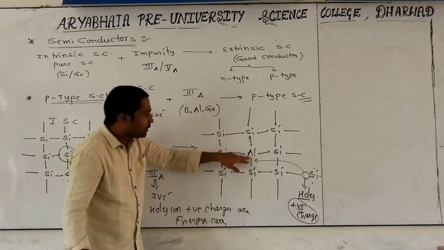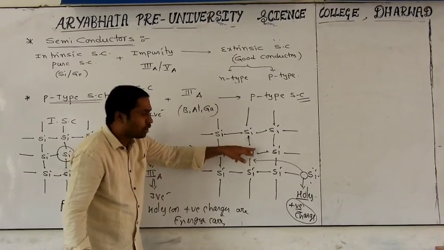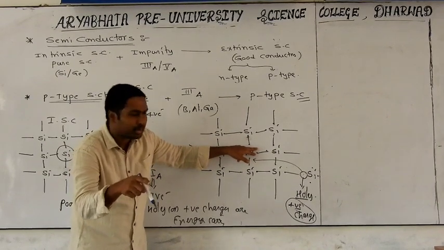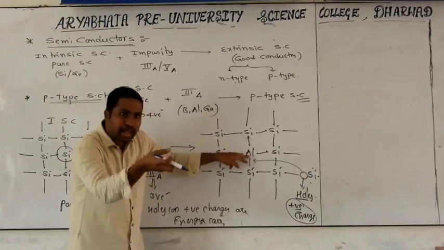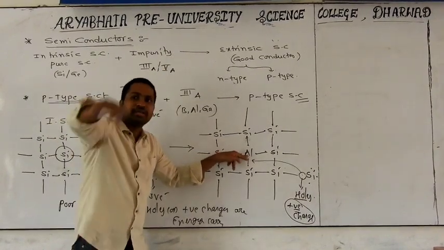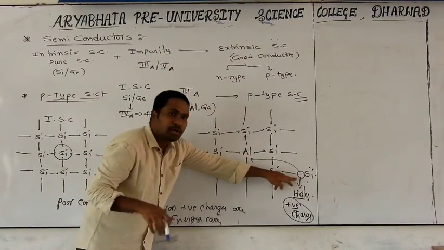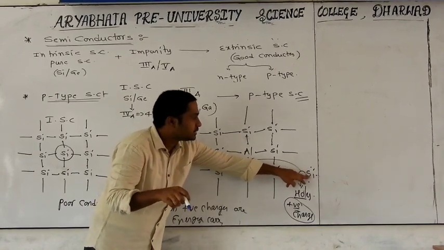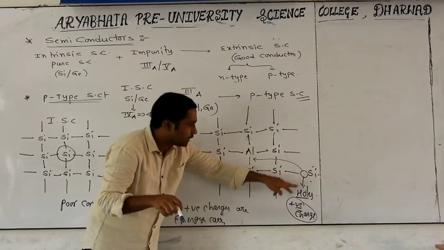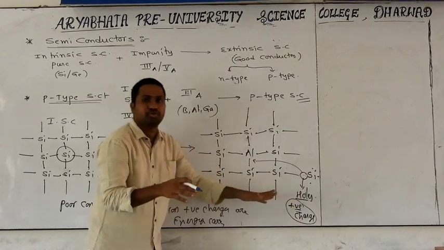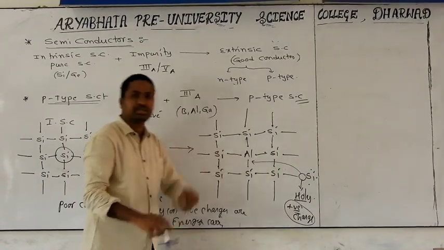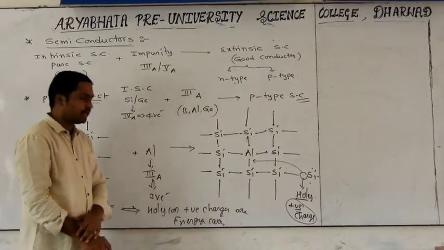Yes, actually aluminum has the capacity to form 3 bonds, but with 3 bonds it is unstable. To become stabilized, it will accept one more electron from a surrounding silicon atom. Then silicon will get a new hole, meaning indirectly silicon is losing an electron. Losing an electron means it becomes like a positive charge. Whenever you give the power supply, the power is carried by which charges? Positive charges are also called holes.